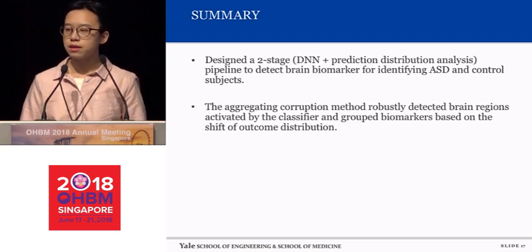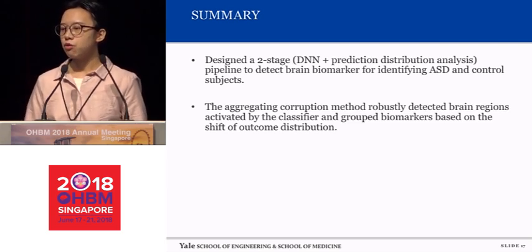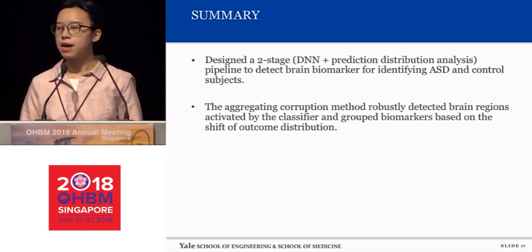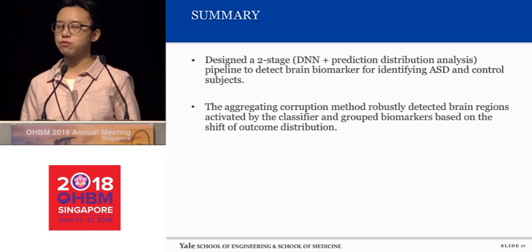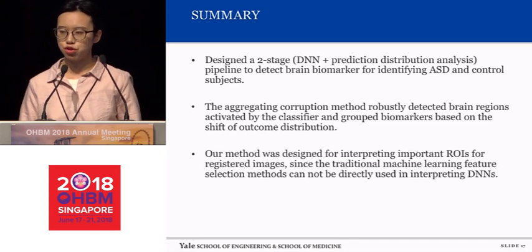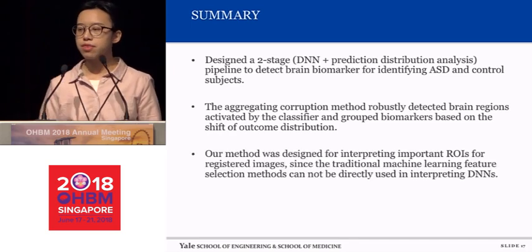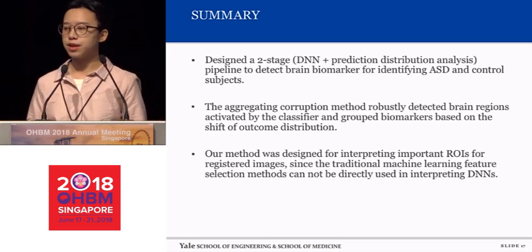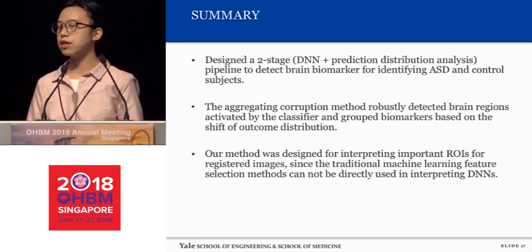And in summary, we designed a two-stage pipeline to detect brain biomarkers for identifying ASD and control subjects. The aggregating method robustly detected the brain regions activated by the classifier and grouped the biomarkers based on the shift of the outcome distribution. And our method was designed for interpreting important ROIs for the registered images.